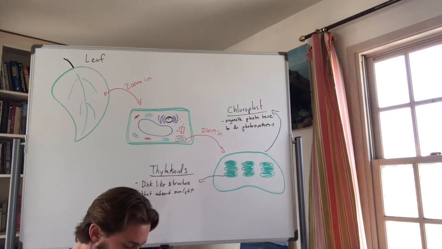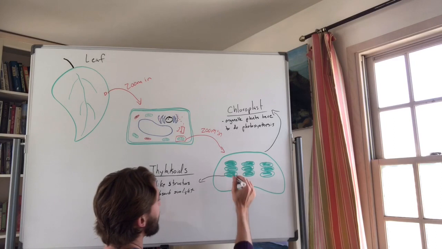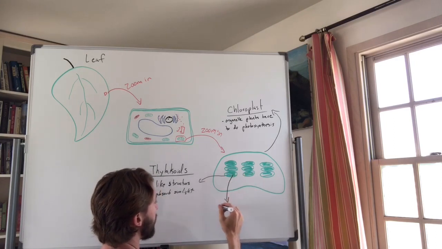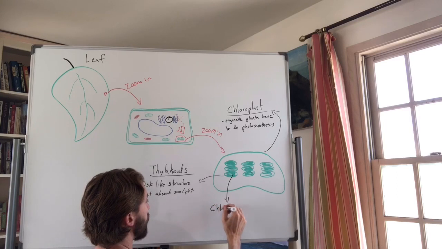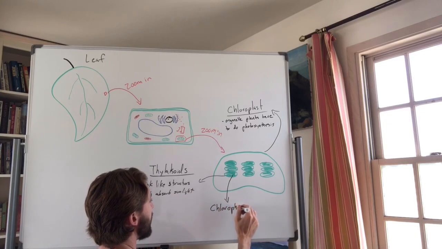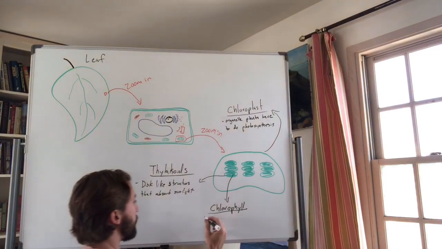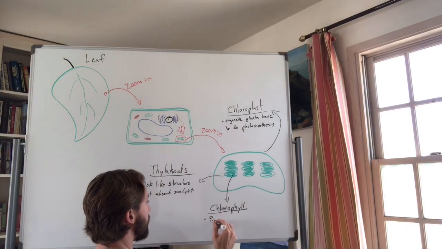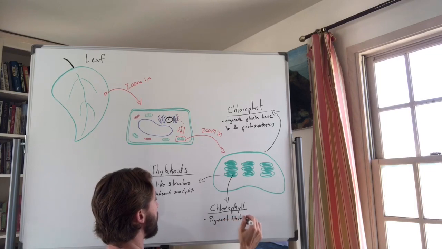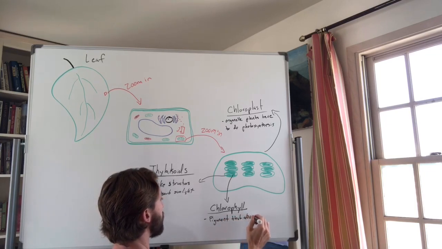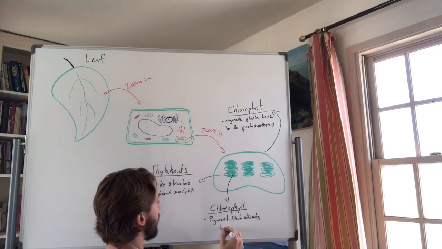Chlorophyll. Another cool word. This is a pigment that absorbs light energy.